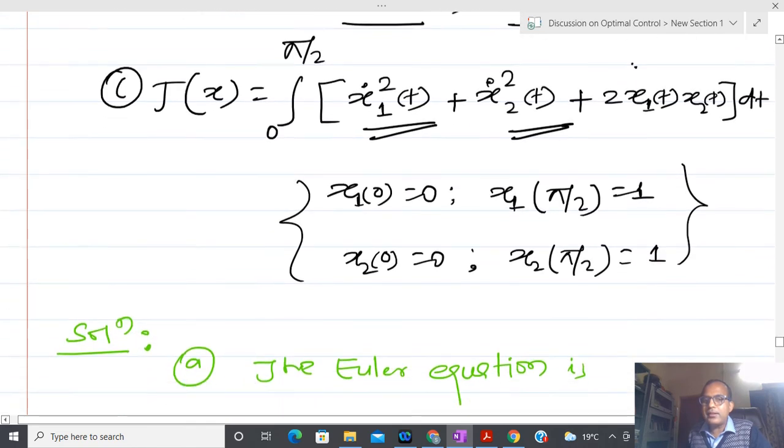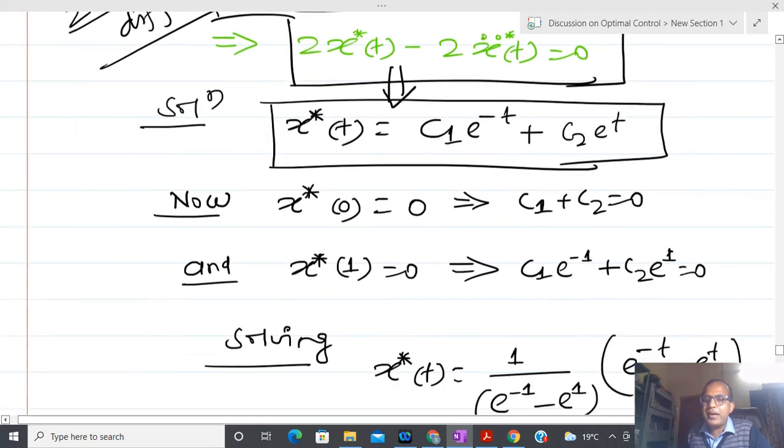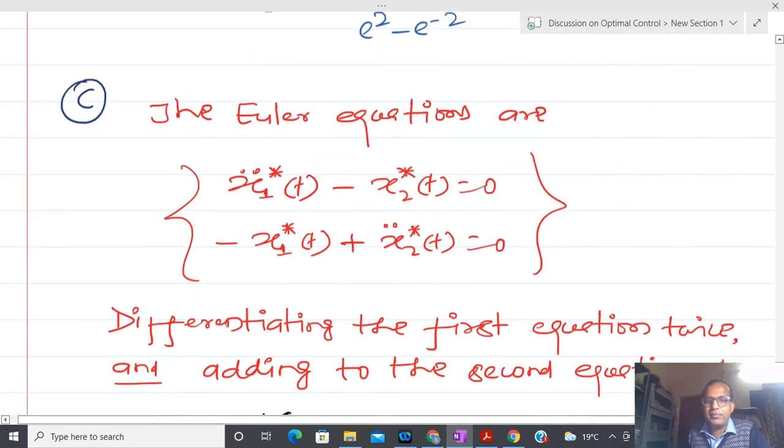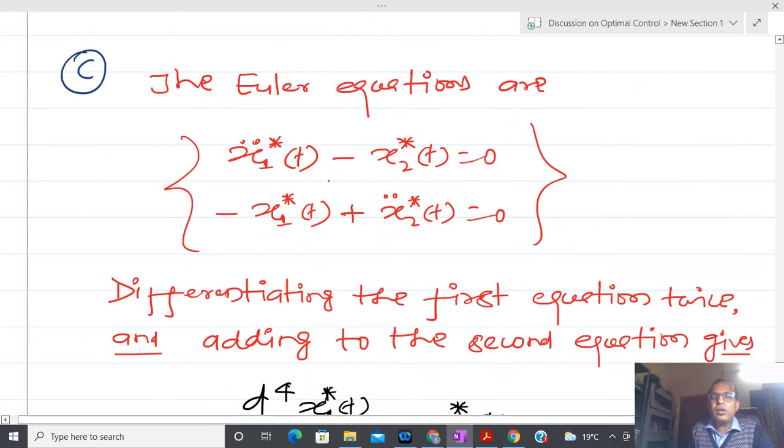You have to write the Lagrangian with respect to the first variable, and after that the Lagrangian with respect to the second variable. If you solve that, two differential equations come into the picture, and these you have to solve simultaneously. And you have to put in the initial conditions.